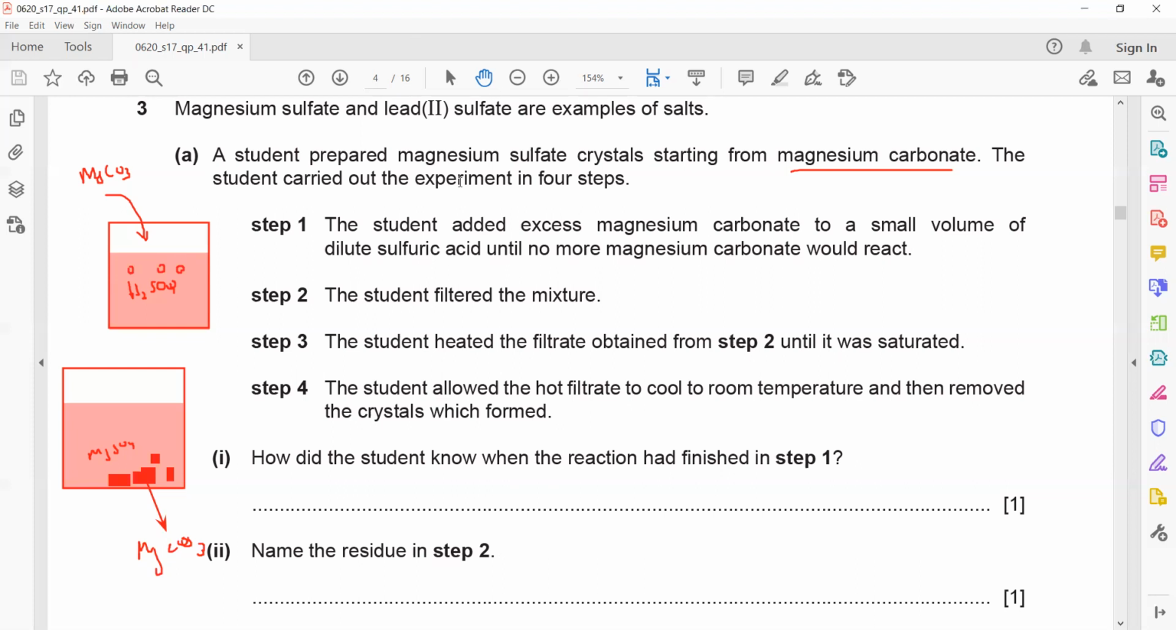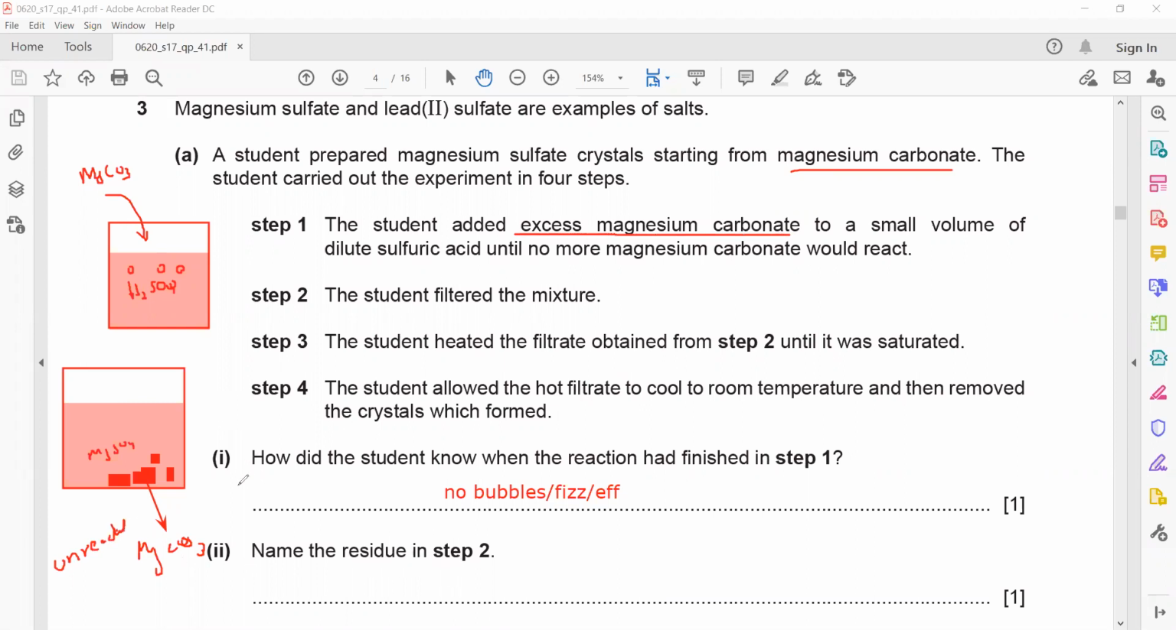So there will be no more bubbles, no more fizz, no effervescence. In short, I wrote EFF, which is effervescence. So if you don't observe any effervescence, it means all of the acid is used up, because in the question they mentioned magnesium carbonate is in excess. So when you are adding magnesium carbonate, the unreacted magnesium carbonate will be left.